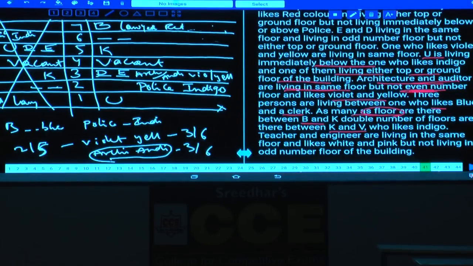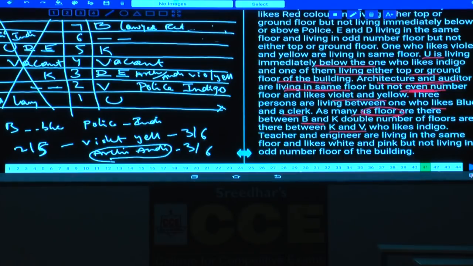Between B and K, how many floors are there? There is 1 floor. And between K and V, double this 1 floor, so between K and V we should have 2 floors. As K is on the 5th floor, with 2 floors between these two, hence V must be where? V must be on the 2nd floor. Are you following this one or not?